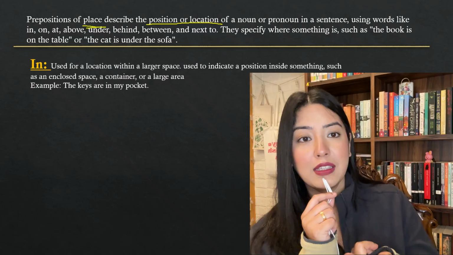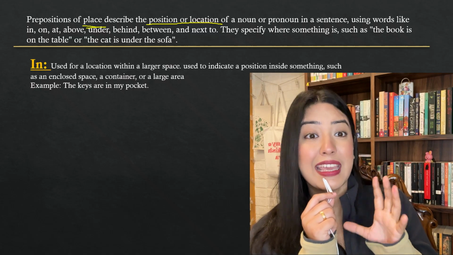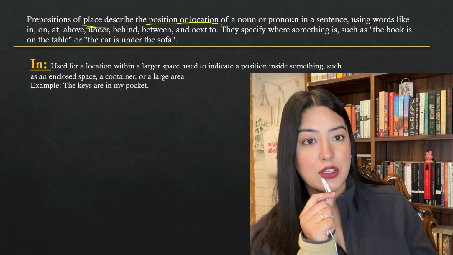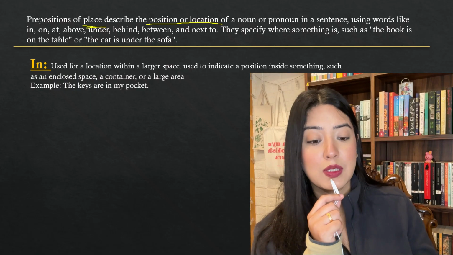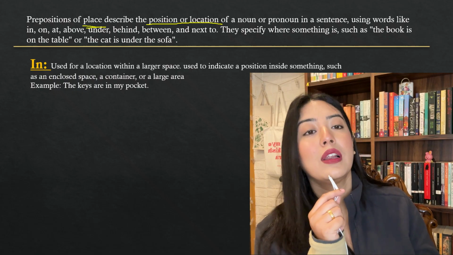The first word that we're going to look at in detail, and we're going to look at each of them, is in. Where and how do we use the word in? In is used for a location within a larger space, to indicate a position inside something, such as an enclosed space, a container, or a large area.